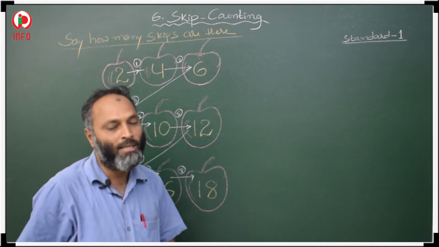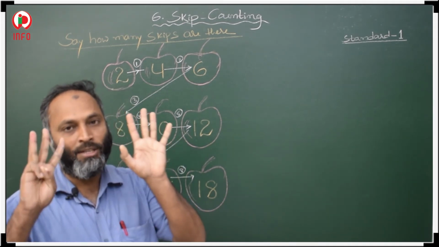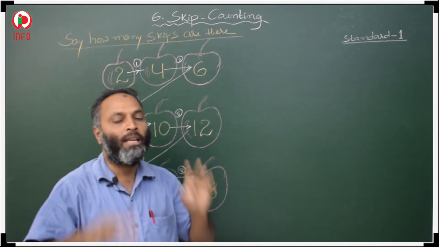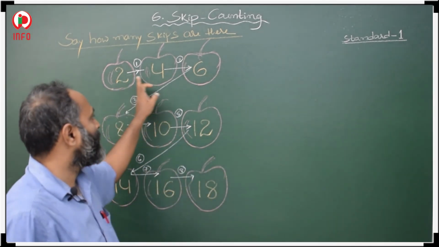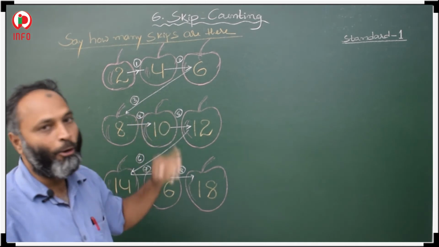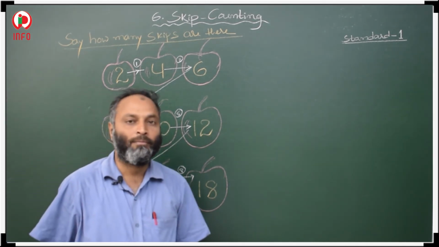In total, how many skips are there? 8 skips are there. Total 8 skips. Okay. In this way you have to count and say how many skips there are. Okay students.